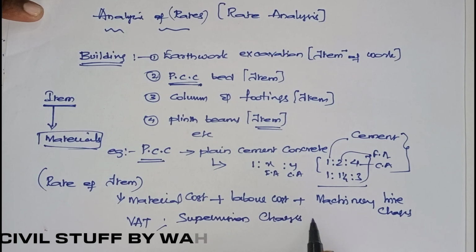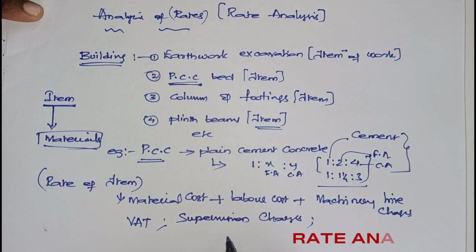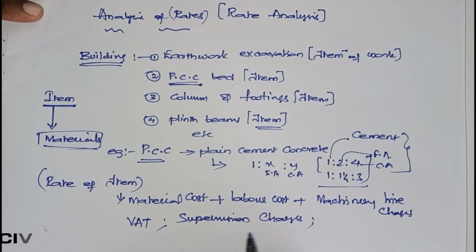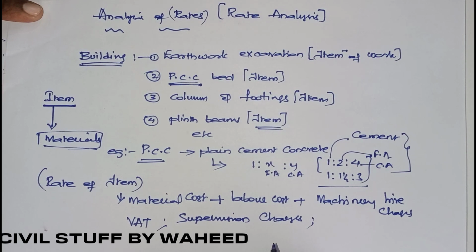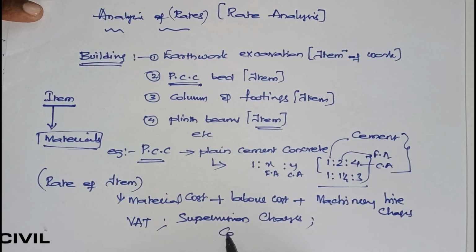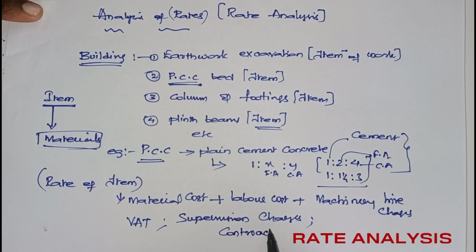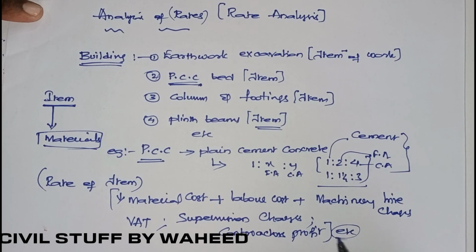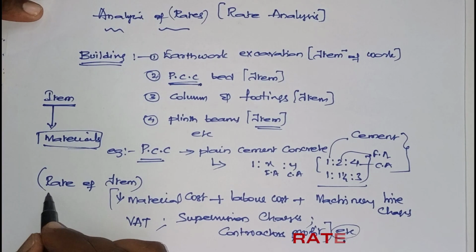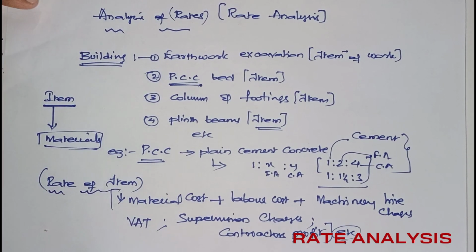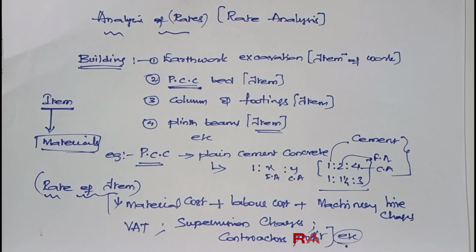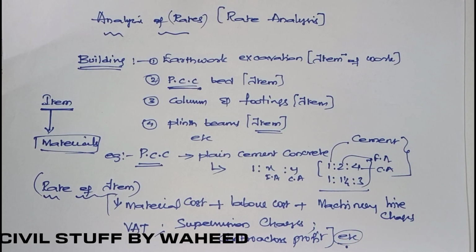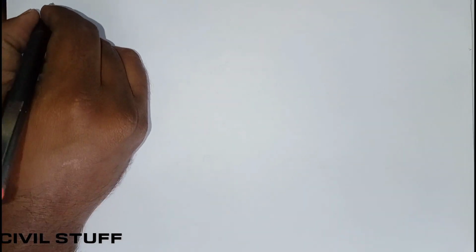And if it is a government project, instead of doing it by the department, they will give an agreement or tender to a contractor. The contractor will expect some profit. All together is to be considered so that you get the rate of a particular item, right?